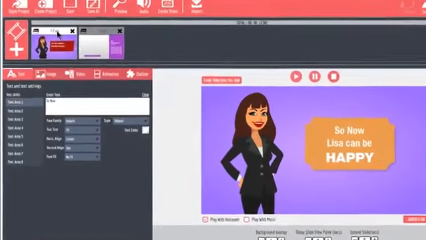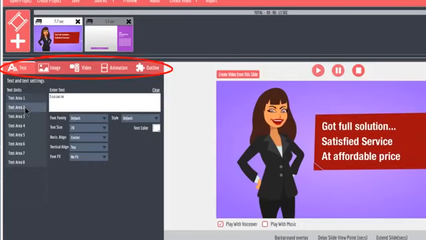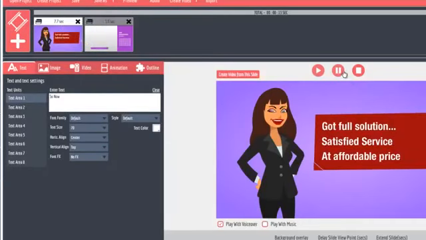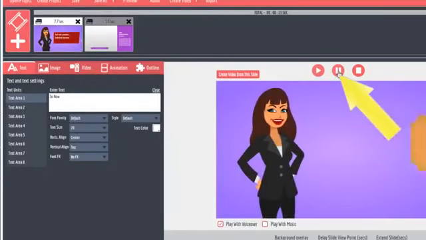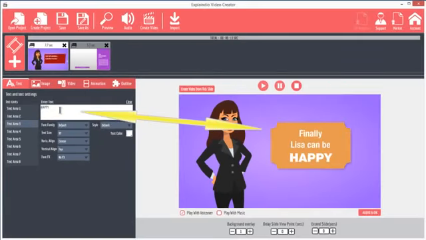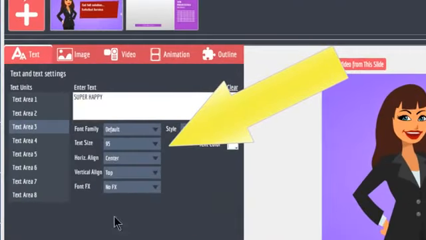On the left, you can manipulate the slide contents via these tabs. The first tab is for the text content. First, I suggest you let the slide preview play to the point where the text you are working on is displayed. Then click the pause button. Now, as you select each text area, you'll be able to identify the text block that you're working on by the text that's in the text area. Simply type the new text in the entry field here, and the slide text will display and change as you type.